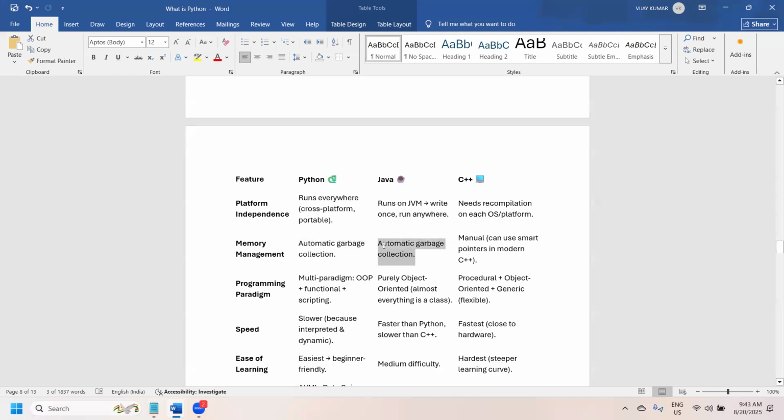Whereas in Java, we do have GC, automatic garbage collection. In C++, we need to do it manually, though we can use smart pointers in some places.